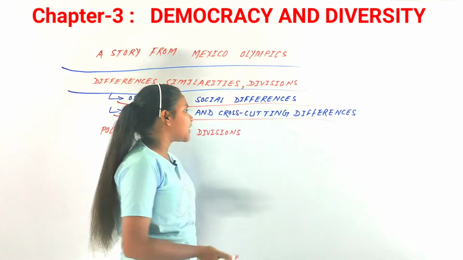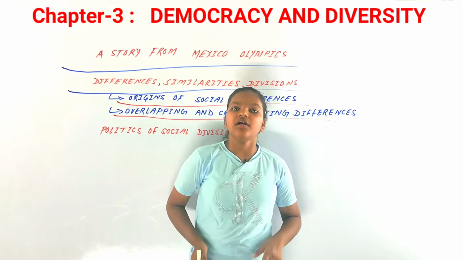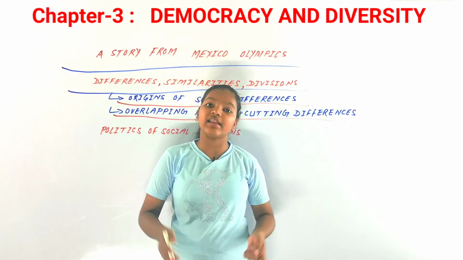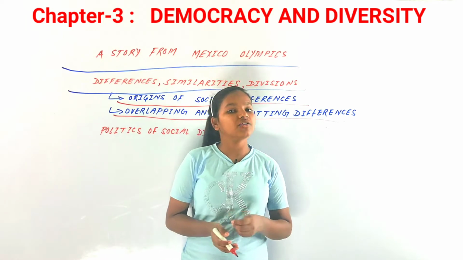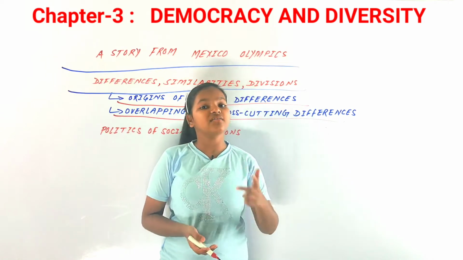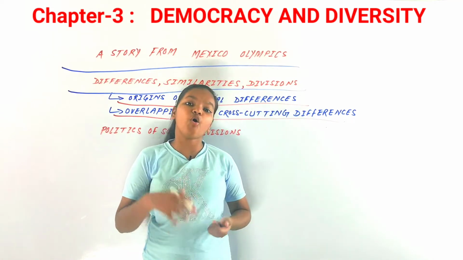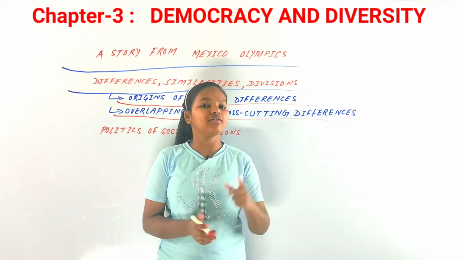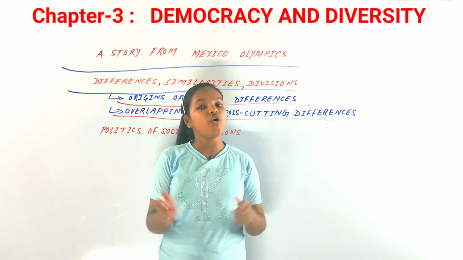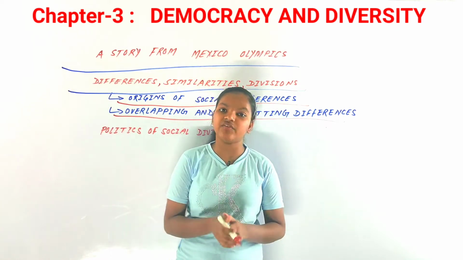So, overlapping and cross-cutting differences. Now you know that conditions get worse. It got worse in America and even today it gets worse, because of social divisions and all those social differences, when all these problems are overlapping with each other.